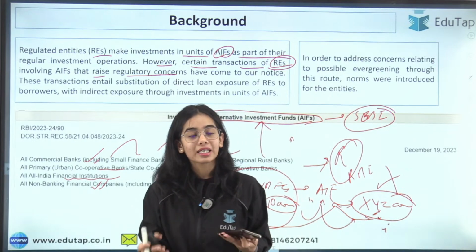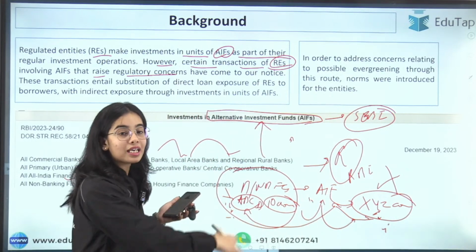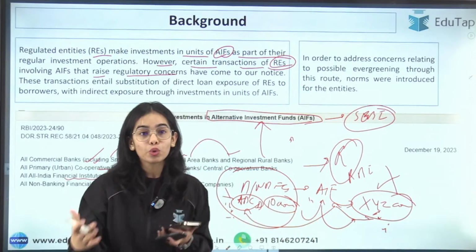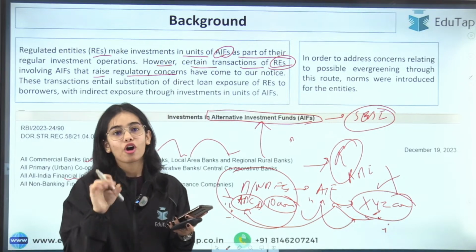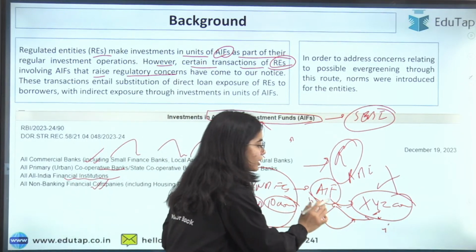It refers to a practice in which the lender is again renewing the loan or giving a new loan so that the old loan can be paid back, and this is hiding the status of the debtor. So this was happening through the alternate investment funds.